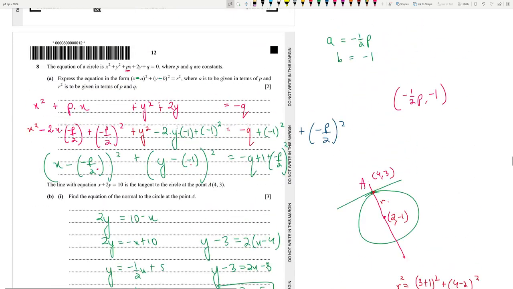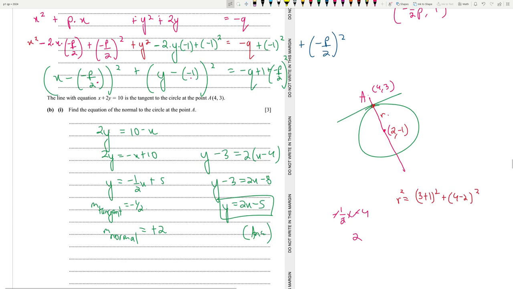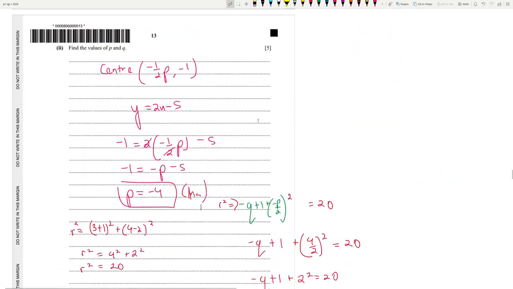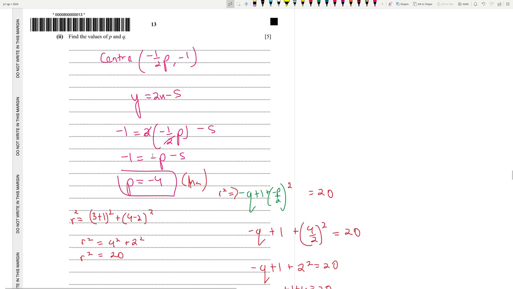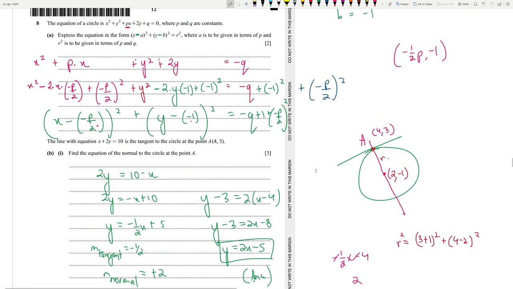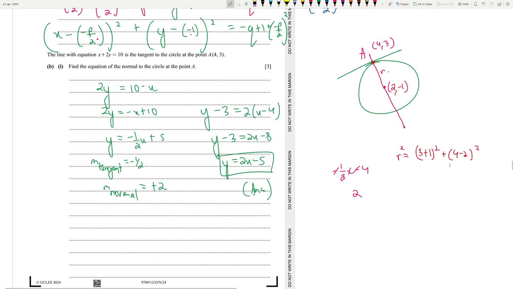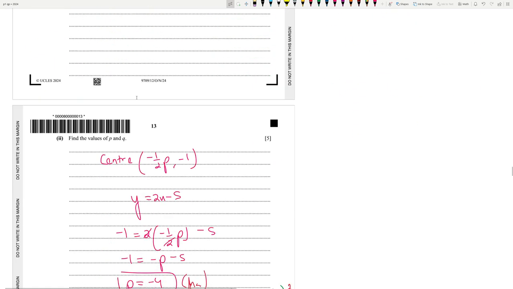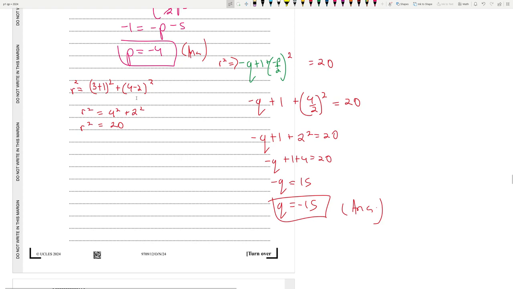If you can do part 1 easily, you can easily find out the normal by finding out the gradient of the tangent and the negative reciprocal. Then just input the points in y minus y1 is equal to m times x minus x1, and then just input the coordinates of the center in the equation of the normal to find out the value of P, followed by finding out the radius using your newfound coordinates using A and the center to get the value of r square, and equate r square with the equation on top that you had, and then you're going to get the value of Q. So that's how you do it.